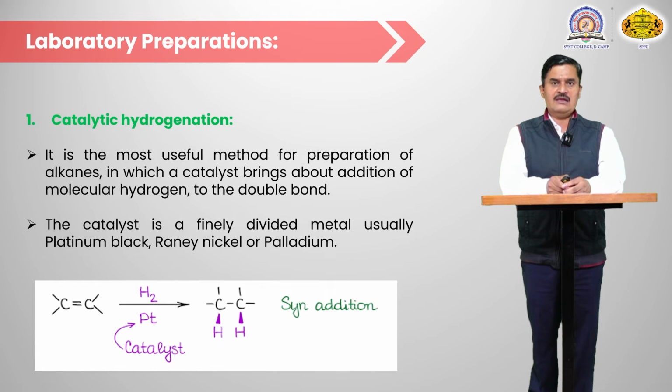Another source is alkyl halides. If we reduce the alkyl halide, that gives the alkane. From the alcohol we first convert into alkyl halide, then reduction of the alkyl halide gives the alkane. So all these are different sources for the synthesis of the alkane. Another source is the Grignard reagent, and the Kolbe synthesis. All these are sources for the synthesis of alkane.